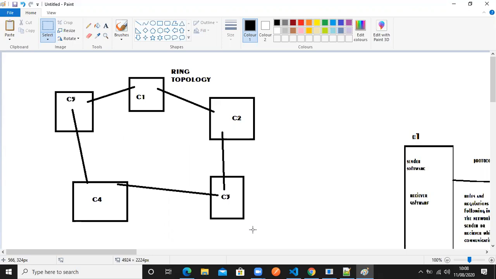Suppose I want information from computer 3, what can I do? Can anybody tell? I want computer 1 to get information from computer 3. Then what does it have to do? We should connect it, sir. We have to connect computer 3 to computer 1 as well. There is no other way. If I connect, then only I will get it.